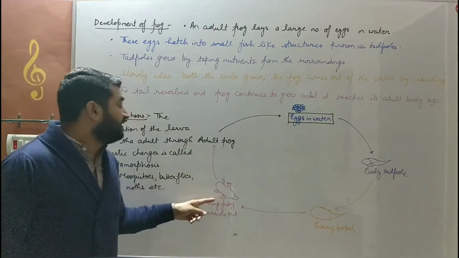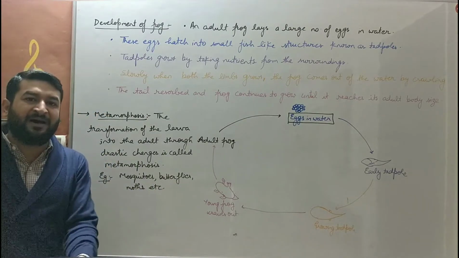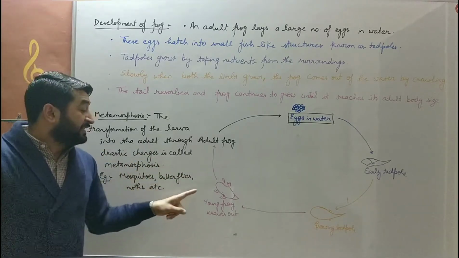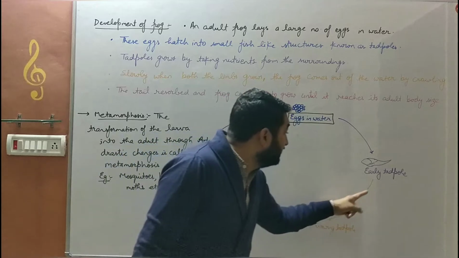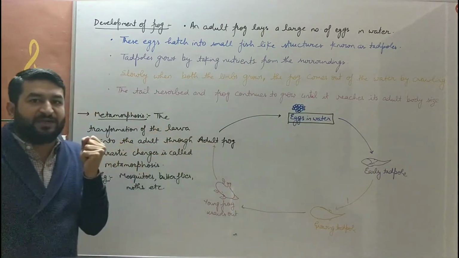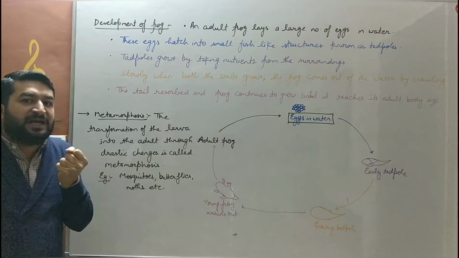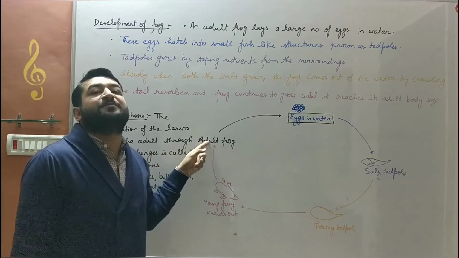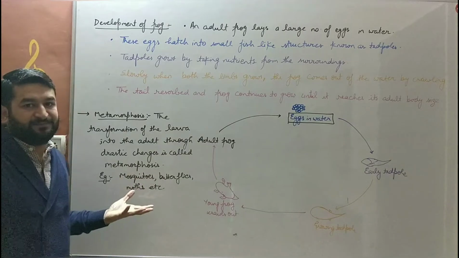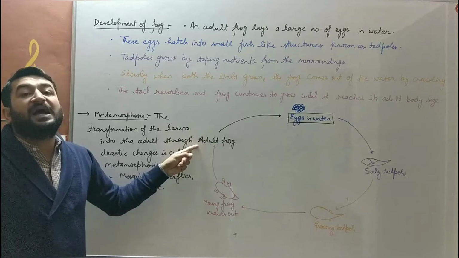And after crawling, the frogs come out of the water. और धीरे धीरे वो water से बाहर आ जाएगा. After that, the tail which is visible in this tadpole, this tail is resorbed. Resorbed means shrunken inside. अंदर की तरफ सिकुड़ जाएगी बच्चे. And then in adult frog it disappears. You must have seen the frogs. The frogs do not possess tails. And then this young frog will develop into an adult frog.